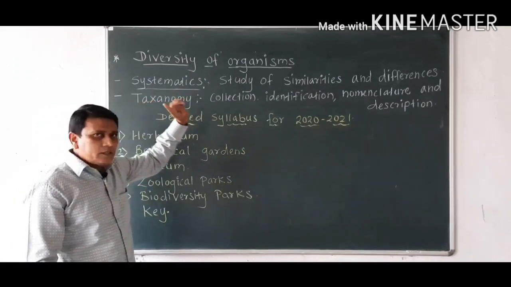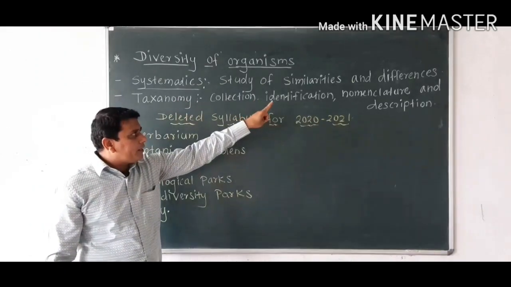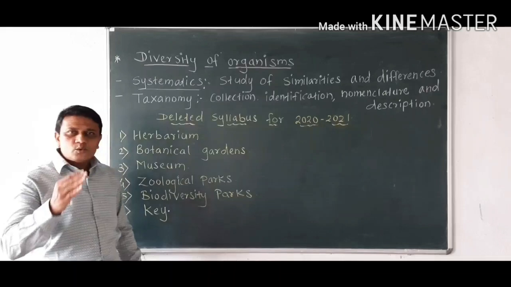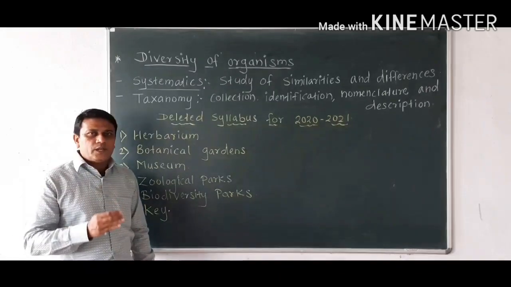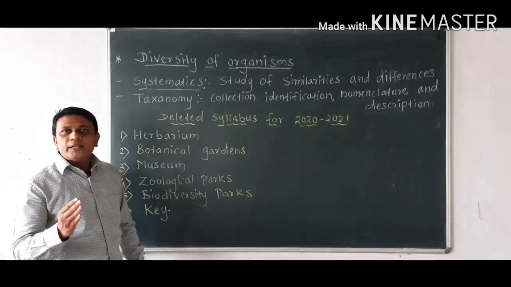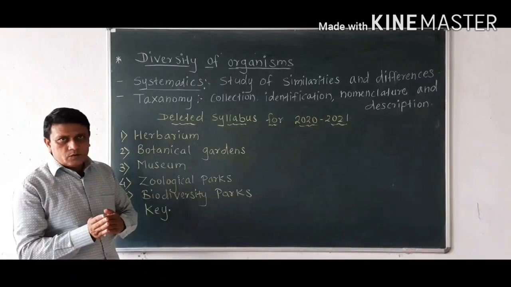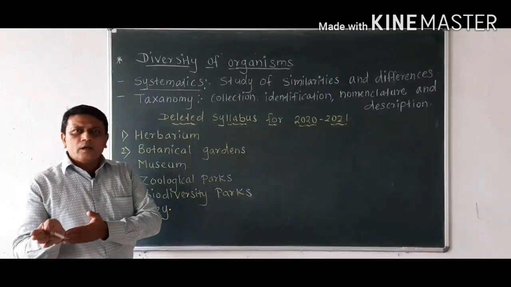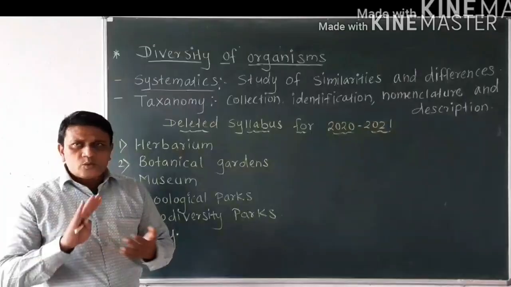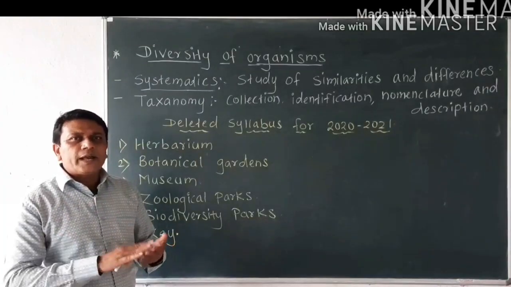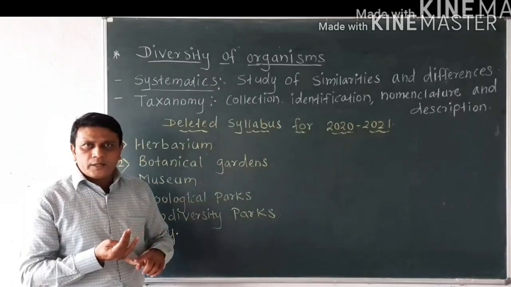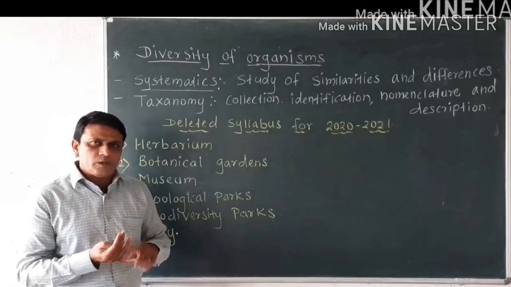Now systematics is the study of similarities and differences between the living organisms. So it is used in the process of classification. For example, there are different kinds of species. Mango tree is different from grapes. Then different kinds of animals, for example, elephant totally differs from horses.